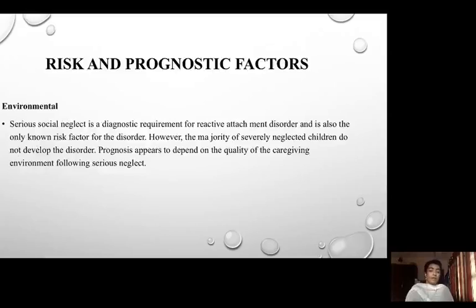Okay. So now let's see what the risk and prognostic factors of this disorder are. The risk factors include environmental ones: serious social neglect is a diagnostic requirement for reactive attachment disorder, and is also the only known risk factor for the disorder, which we have already discussed. However, the majority of severely neglected children do not develop this disorder. Prognosis appears to depend on the quality of the caregiving environment following serious neglect.